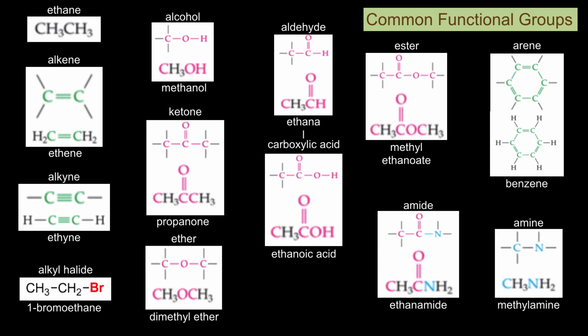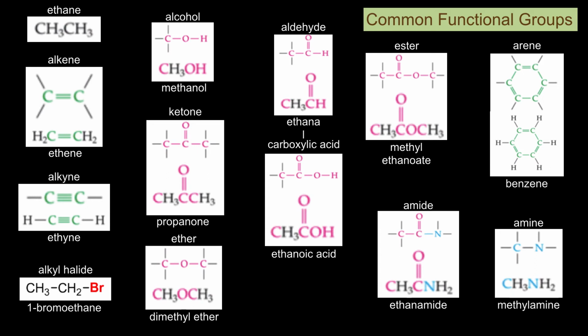An ester is somewhat of an amalgamation of a ketone and an ether. It is a hydrocarbon in which an interior carbon has a double-bonded oxygen, and that carbon is also bound to an oxygen. The oxygen has a hydrocarbon chain bound to it, as well as the carbon with the double-bonded oxygen. The suffix for esters is -ate. The example shows methyl ethanoate.